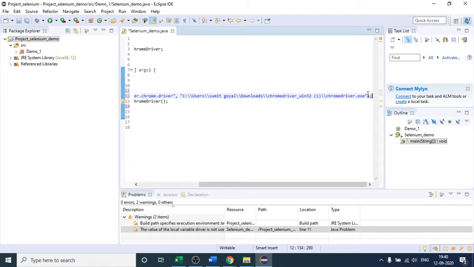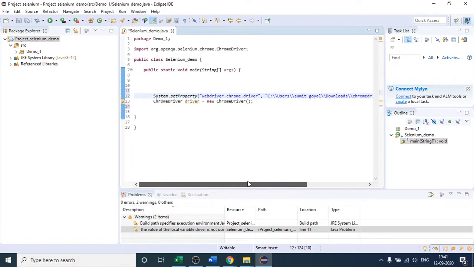Many people forget this after providing the path, and then they say their Chrome browser is not opening. This is the reason. You have to paste the file name along with the file name extension, the .exe format. So I am providing chromedriver.exe. By doing this, these two steps are sufficient to run, or trigger, your Chrome browser.